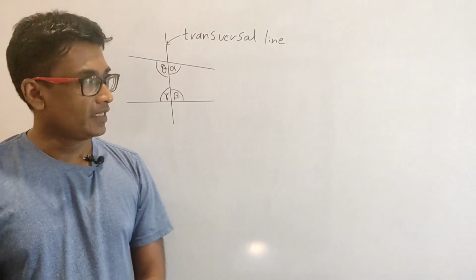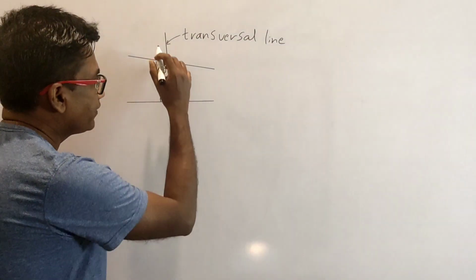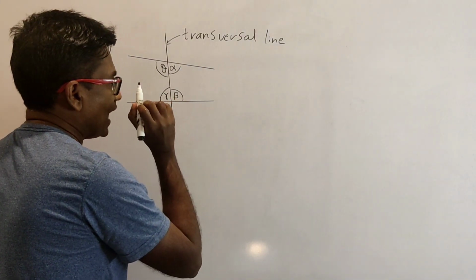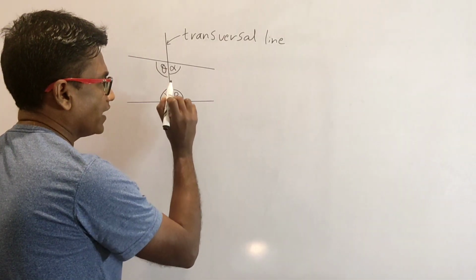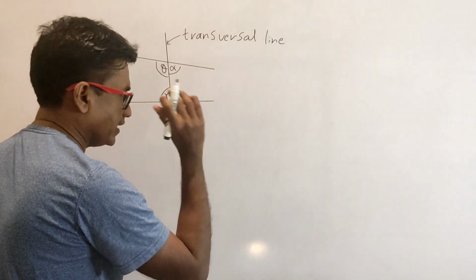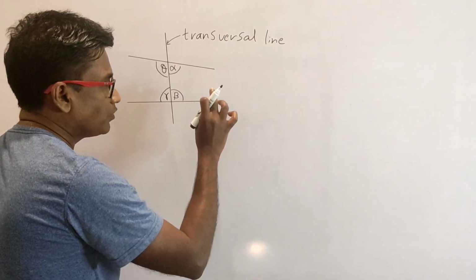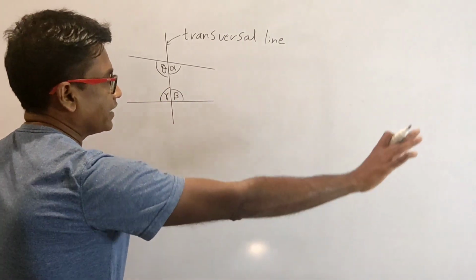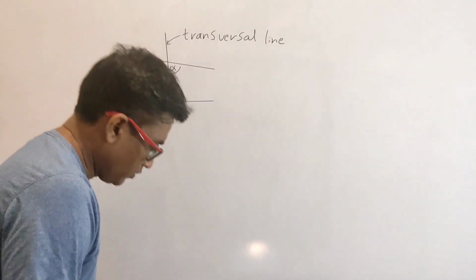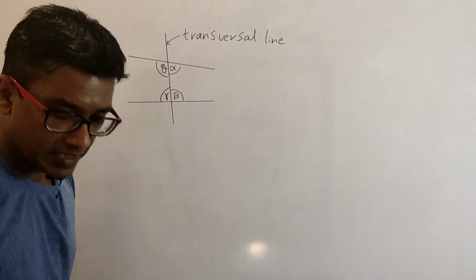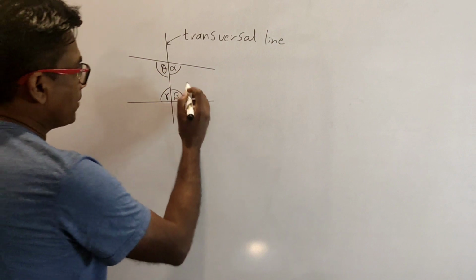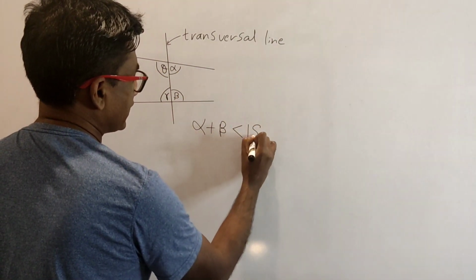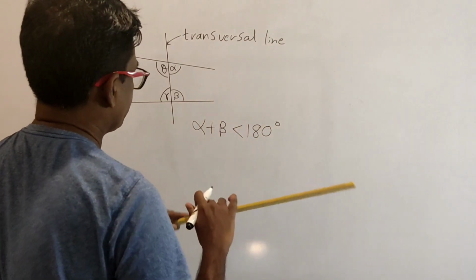Now you can see that the sum of alpha and beta seems to be less than 180 degrees, right?